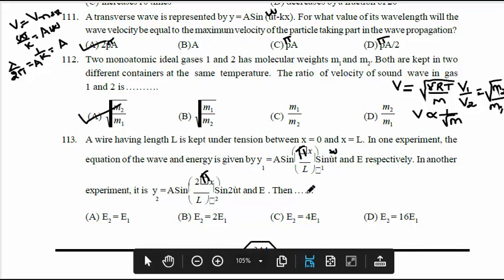Now you are asked to calculate the relation between E1 and E2, energy for first one and energy for second one.